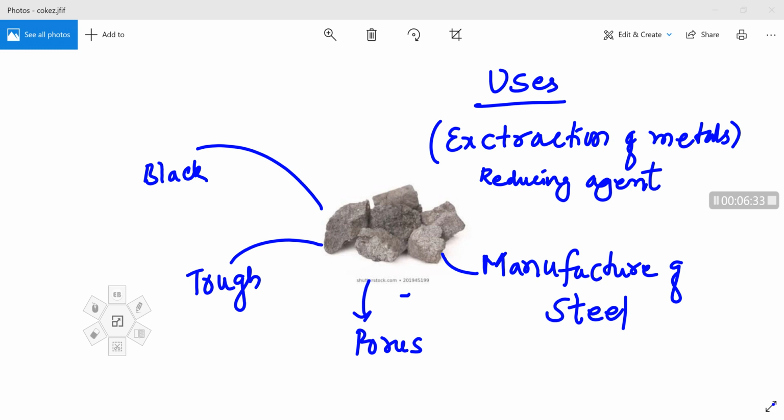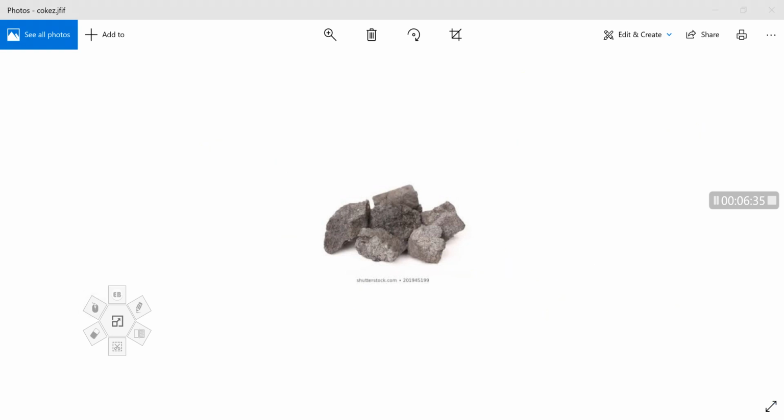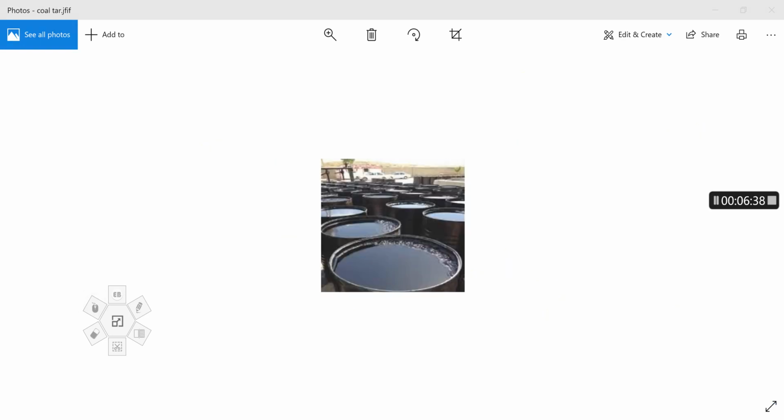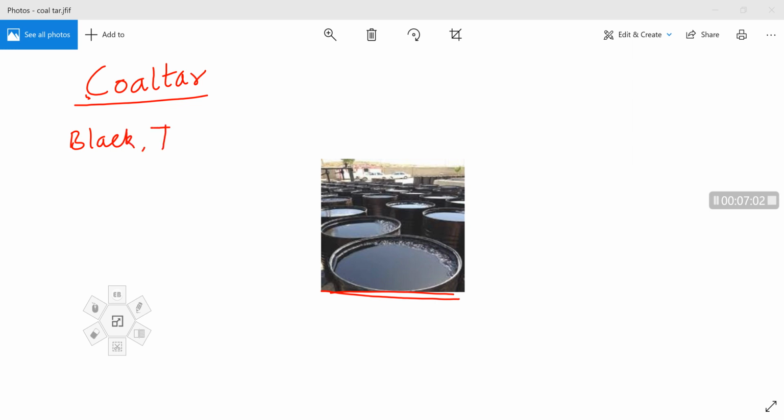Now here we will discuss the second byproduct, that is coal tar. Just observe the diagram here. In the barrels we can observe a thick liquid. That thick black liquid is called coal tar.